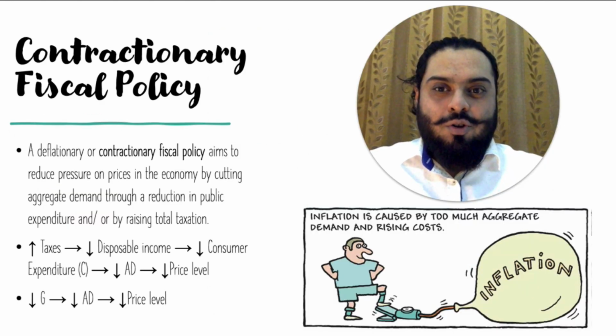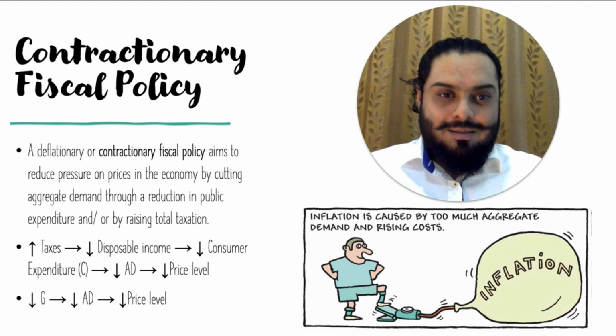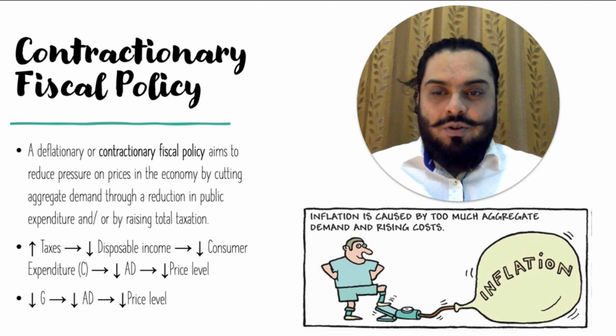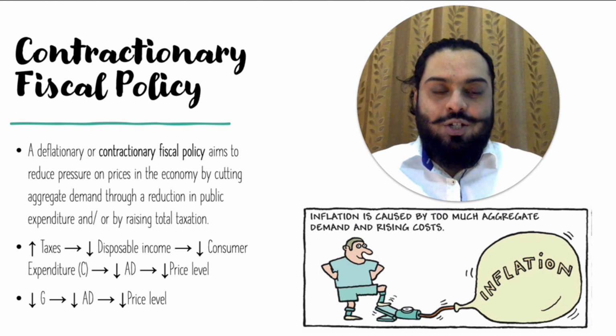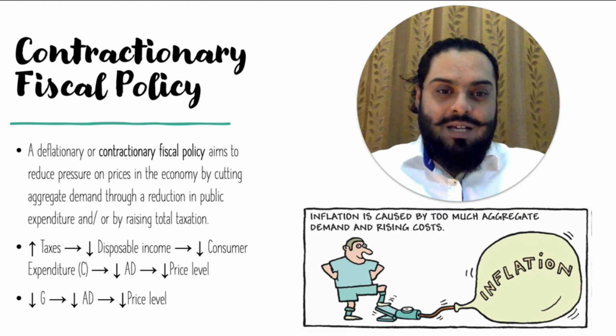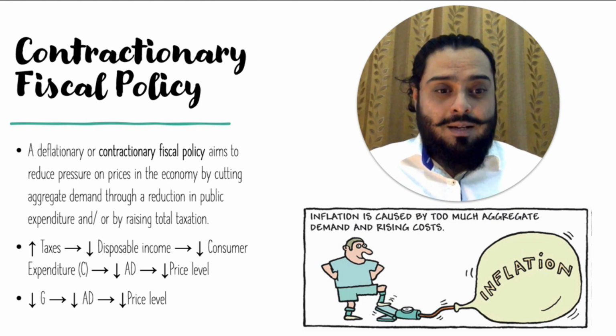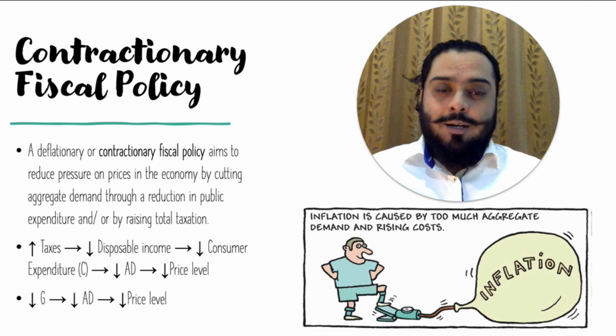Now we will look into contractionary fiscal policy. As the word suggests, it is opposite of expansionary fiscal policy. In contractionary fiscal policy, the aggregate demand contracts. It is usually implemented to control inflation in an economy. Inflation is sustained increase in the general price level. Inflation is often caused by too much demand in the economy. So one way to control this inflation is to put brake on the economy by trying to reduce aggregate demand.